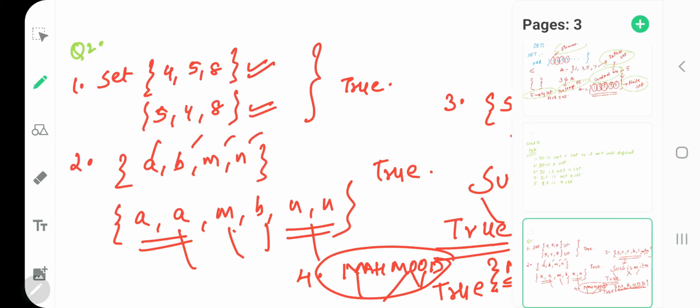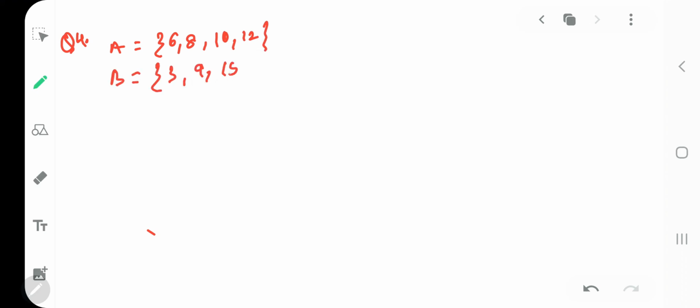Next we have question number 4, which says A is 6, 8, 10, 12 and B is 3, 9, 15, 18.